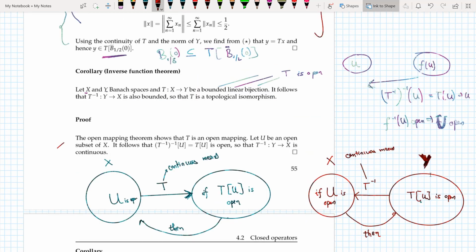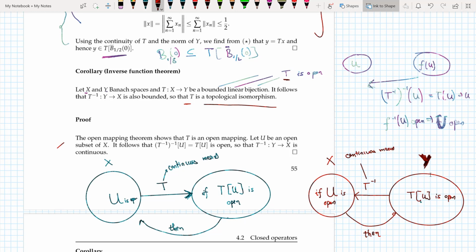Now this is a very beautiful but at the same time tricky theorem, so let's look at it very calmly. Let X and Y be Banach spaces and T from X to Y be a bounded linear bijection. Now as soon as I hear the words bounded linear bijection, I should instantly think that T is open because X and Y are also Banach spaces. And it follows that T inverse from Y to X is also bounded, so that T is a topological isomorphism, which means that it has a continuous inverse. Now the open mapping theorem shows that T is an open mapping.